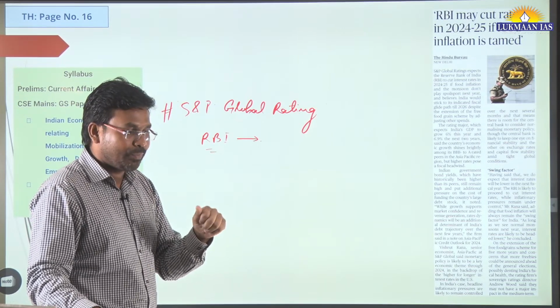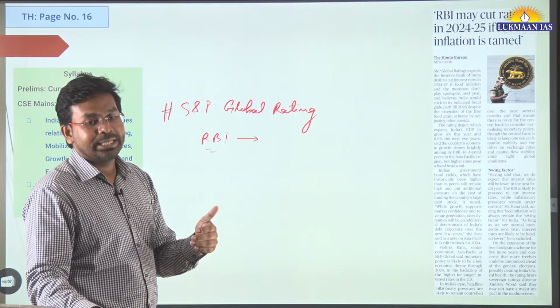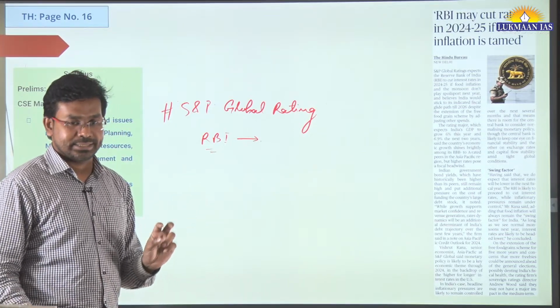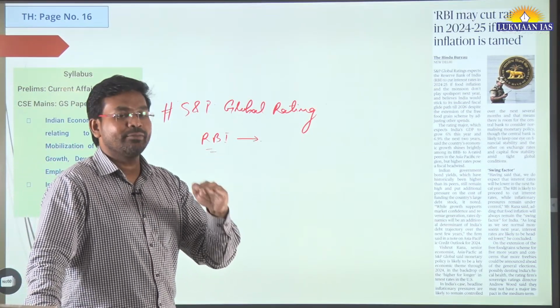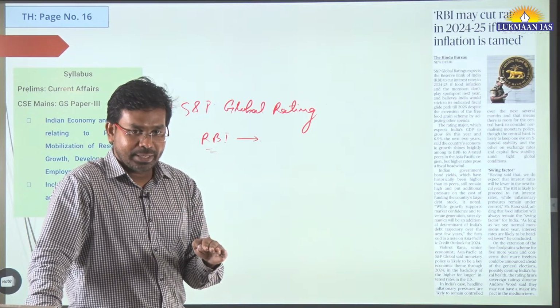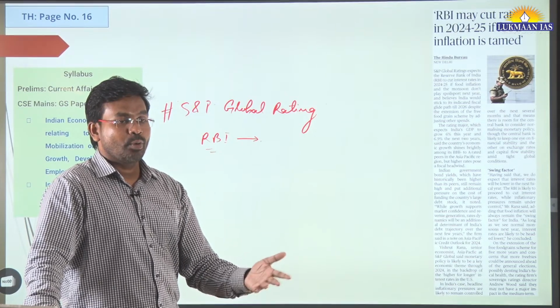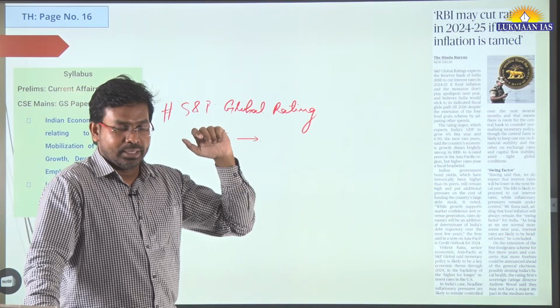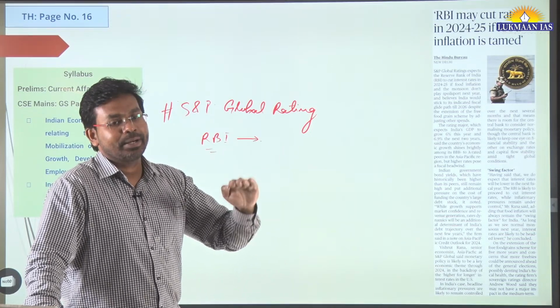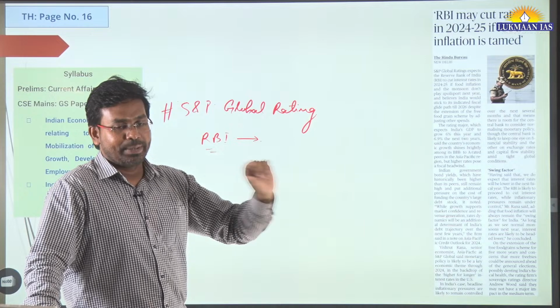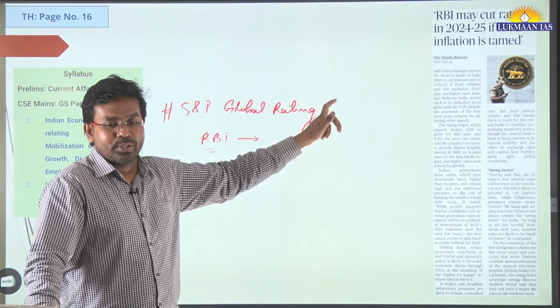So these rates, in its monthly monetary policy, they tweak to keep the inflation at a certain level. I mean, they do not want deflation to happen, and they do not want hyperinflation to happen. They want inflation to happen, but within a limited bracket. For that it keeps on tweaking the rates.